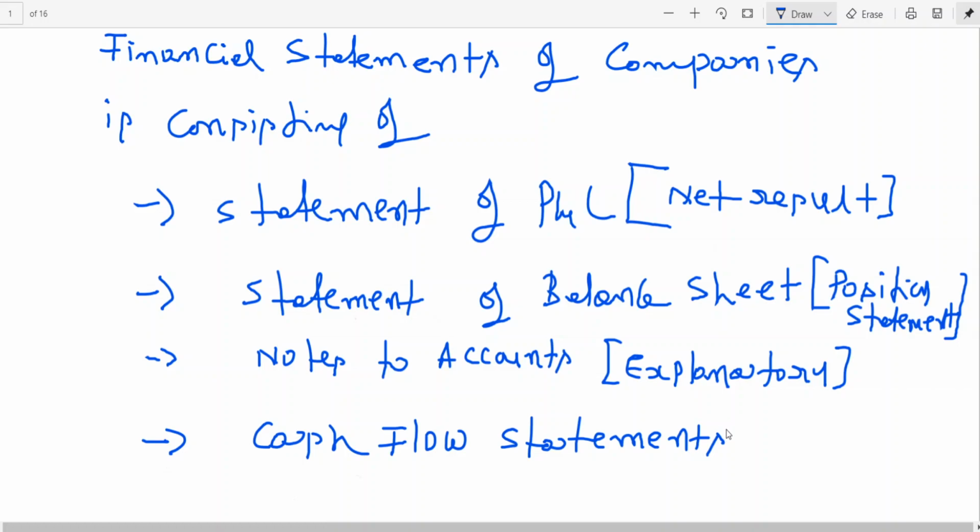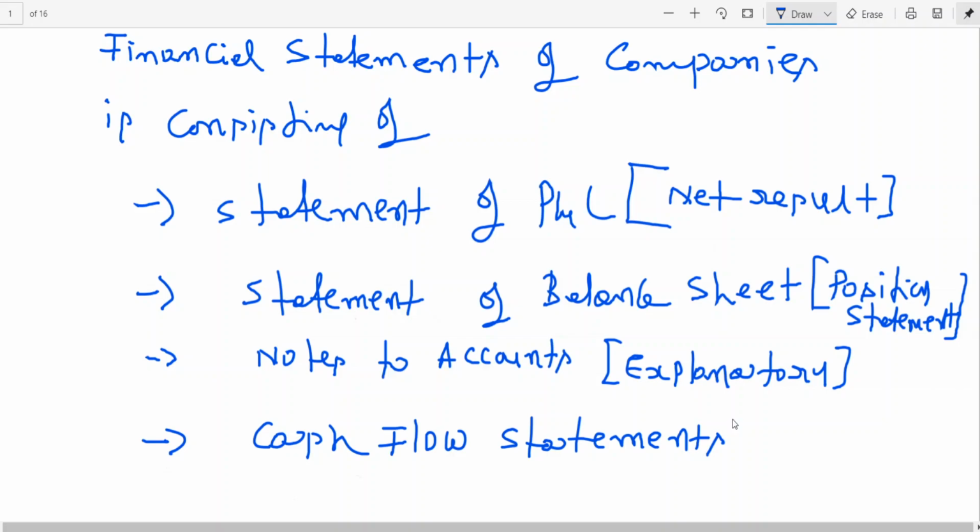Generally, you know that P&L account and balance sheet statements are prepared following the accrual basis. In order to report to the user a summarized statement of cash receipts and cash payments, cash flow statements are to be prepared.